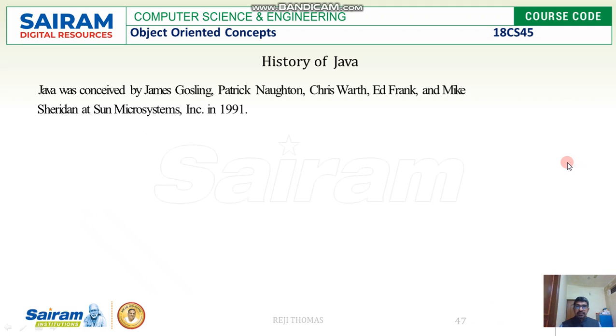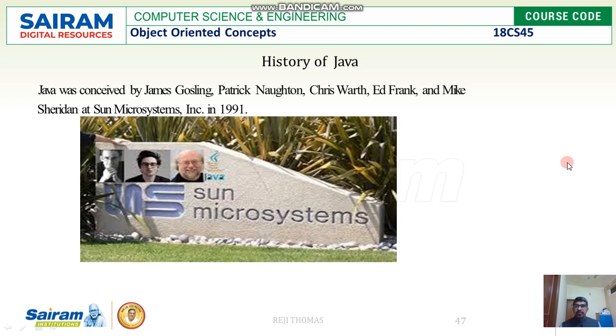Let us start with the history of Java. Java was conceived by five members, James Gosling, Patrick Naughton, Chris Warth, and Mike Sheridan. This was in the year 1991, and it was conceived at Sun Microsystems.